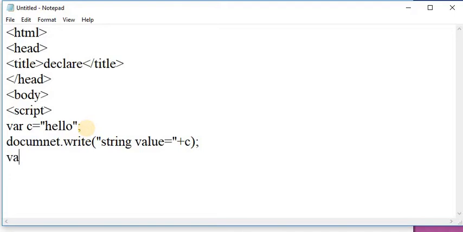After that, I am creating one variable, var s, initially declaring the variable s, and here I am creating a string object by using the new keyword. Write String, where the first letter of String is uppercase, and here I am passing one string, that is welcome.